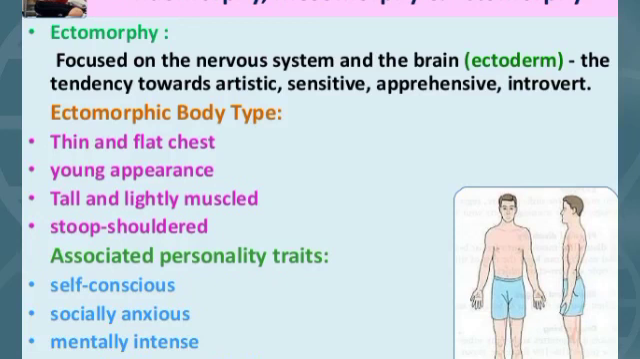Typical traits of an ectomorph are small, delicate frame and bone structure, thin and flat chest, young appearance, tall and lightly muscled, stooped shoulders, lean muscle mass, thin legs and arms, fast metabolism, finds it hard to gain weight. Athletic success is usually experienced in sports requiring support of the body weight and little body contact, such as tennis, track events, badminton, etc. Associated personality traits are self-conscious, socially anxious, mentally intense.